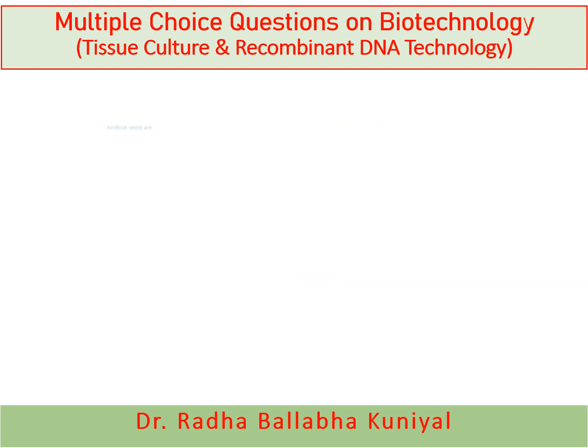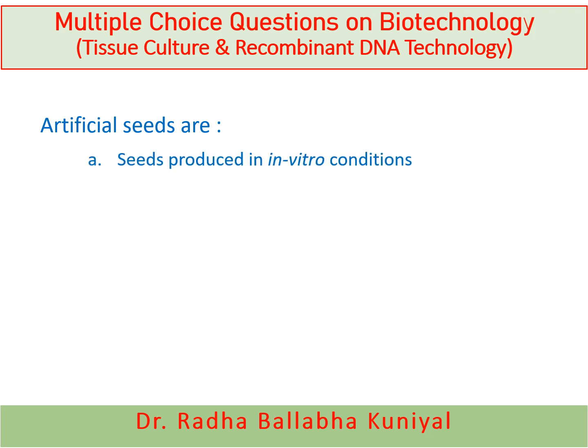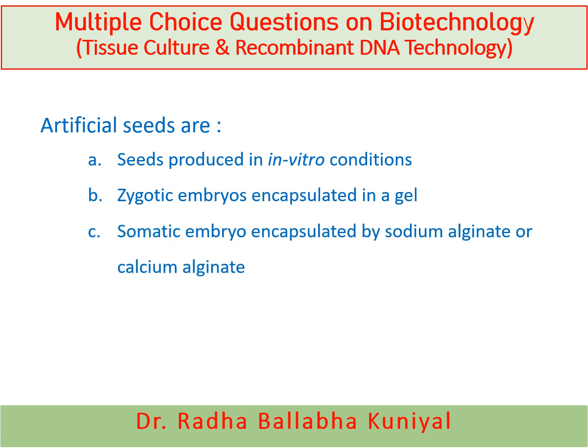The next one is, artificial seeds are seeds produced in vitro conditions, zygotic embryos encapsulated in a gel, somatic embryo encapsulated by sodium alginate or calcium alginate, or none of these. And here the right answer is somatic embryo encapsulated by sodium alginate or calcium alginate. The artificial seeds are also known as the synthetic seeds.